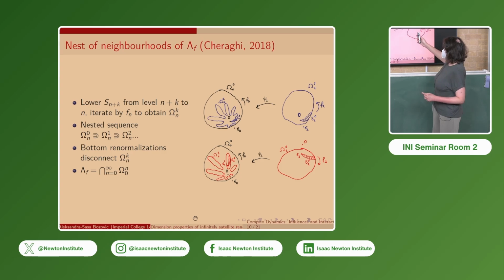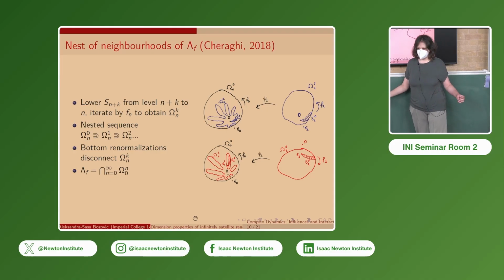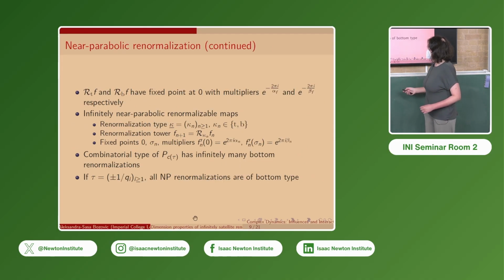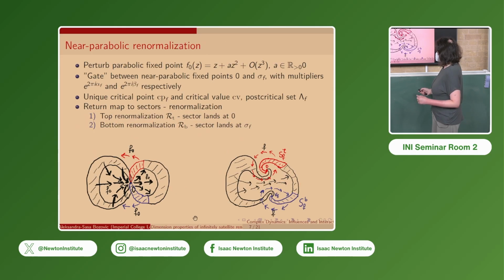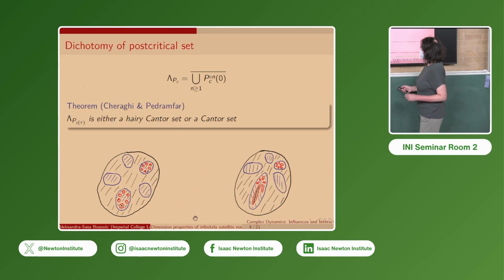And when we iterate this lowered sector, we obtain a disconnected neighborhood. So in general, bottom renormalizations cause these neighborhoods to become disconnected. So if we have infinitely many bottom renormalizations, we see that with the neighborhoods, we have a situation like here and here, where we have uncountably many connected components in the intersection.